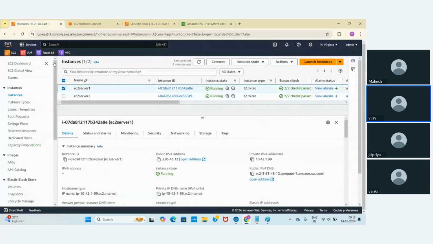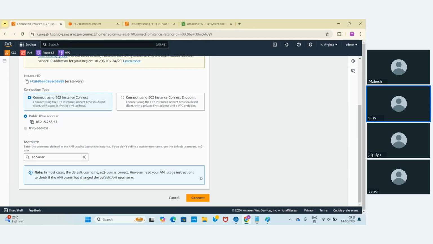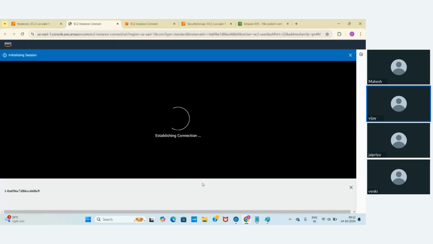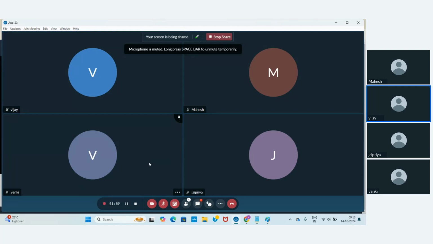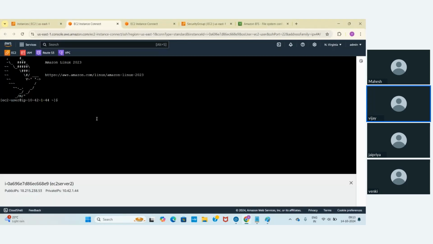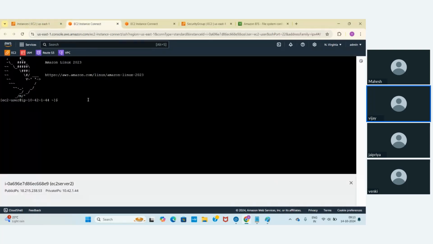Let me go back to EC2 instance 2. Let me click on connect. Now I was in EC2 server 2, right?